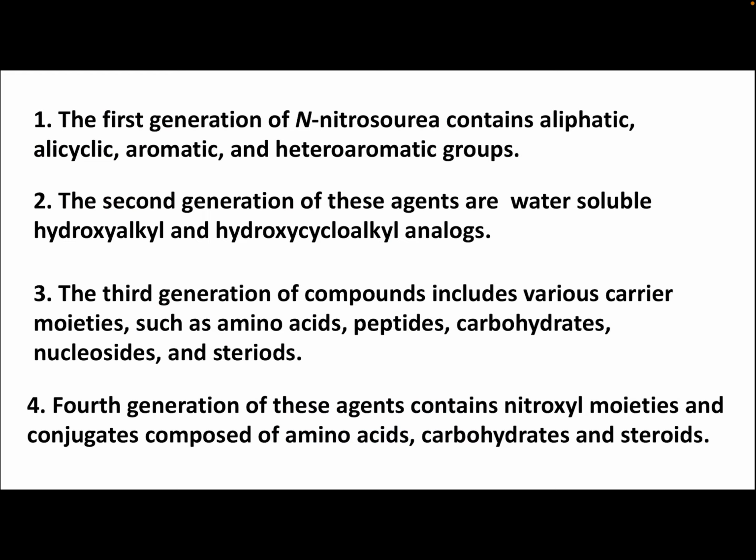The various classes of nitrosoureas are: the first generation contains aliphatic, alicyclic, aromatic and heteroaromatic groups. Second generations are water soluble, hydroxyalkyl and hydroxycycloalkyl analogues. Third generation includes various carrier moieties such as amino acids, peptides, carbohydrates, nucleosides and steroids. And fourth generation of these agents contains nitroxyl moieties and conjugates composed of amino acids, carbohydrates and steroids. Today we will discuss only first generation nitrosoureas.